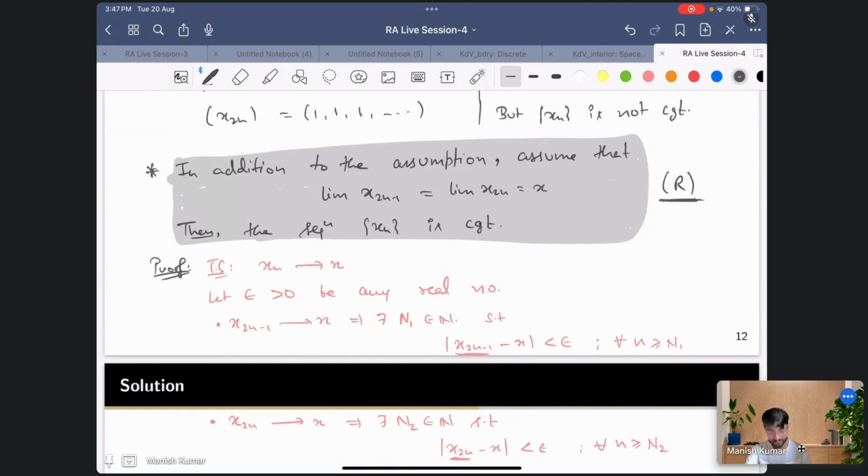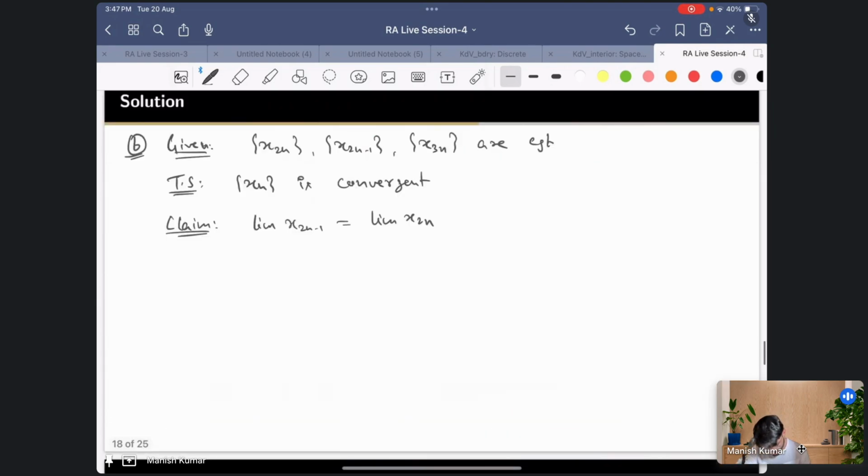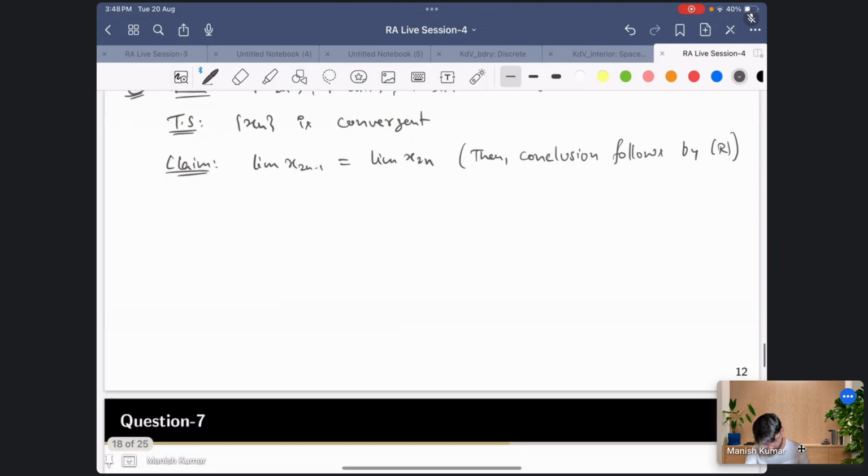So we'll try to prove that the limits of these two subsequences are the same. Then the conclusion follows by R.